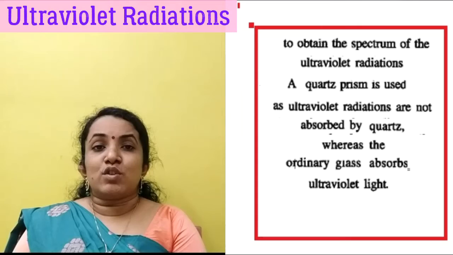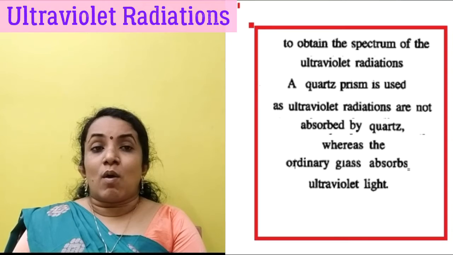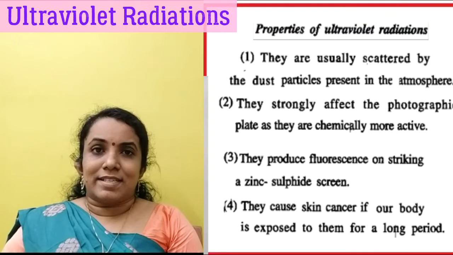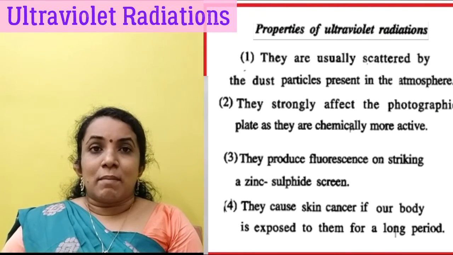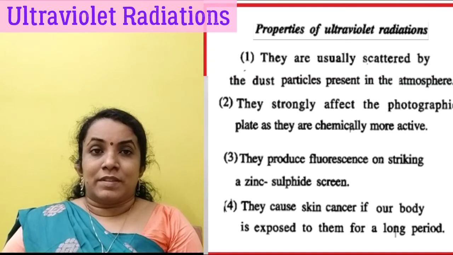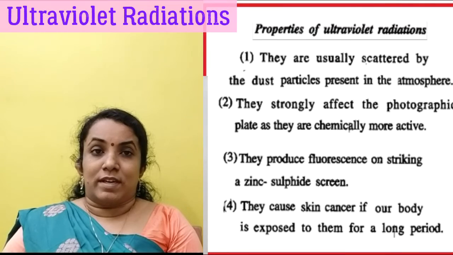The prism used to obtain ultraviolet radiations is a quartz prism, since quartz does not absorb ultraviolet radiation but ordinary glass absorbs it. The main properties of ultraviolet radiations are that they can pass through quartz but are absorbed by ordinary glass. The radiation travels along a straight line with a speed of 3 × 10^8 meter per second in air. They are usually scattered by the particles present in the atmosphere.